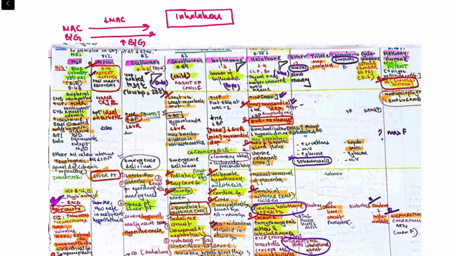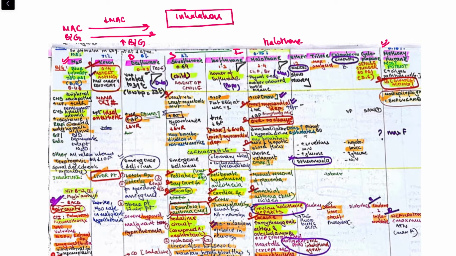So first is N2O. The MAC value is 105%. Then xenon, then DES, SEVO and ISO, and then halothane. After that, ether, trilene, chloroform, cyclopropane, and the lowest MAC is of methoxyflurane. So methoxyflurane will be the most potent, right? And since it has the highest blood gas coefficient or oil gas partition coefficient, it will be the slowest acting.